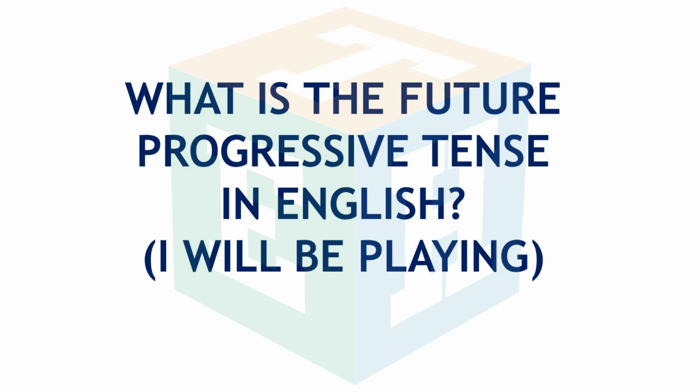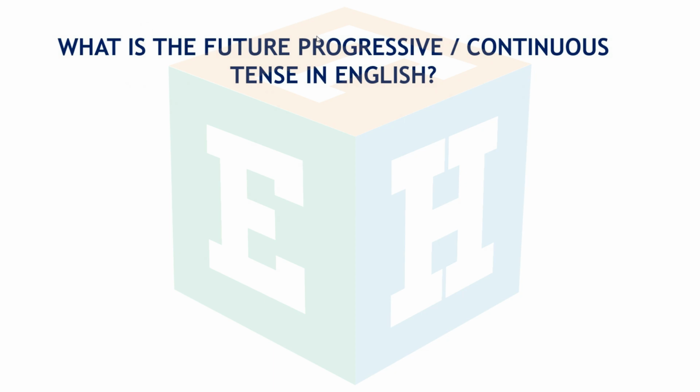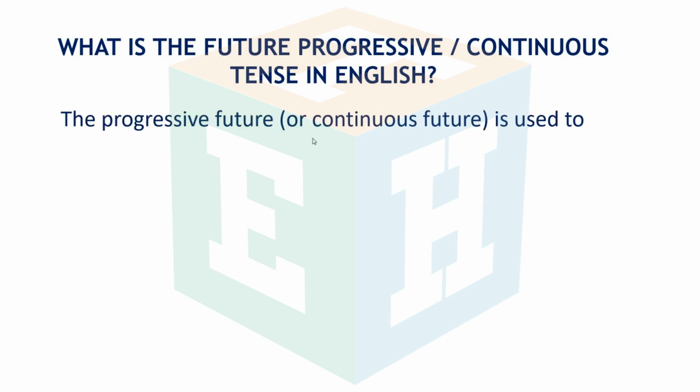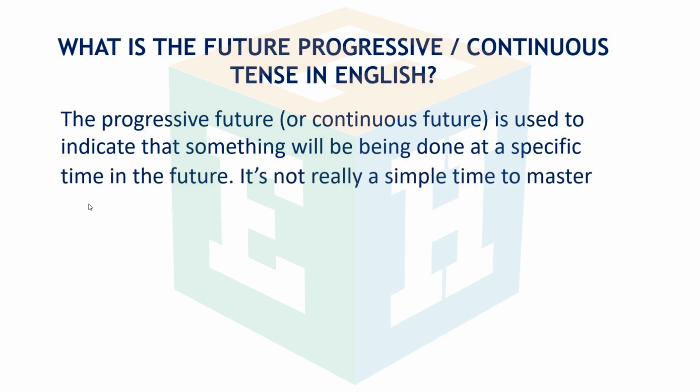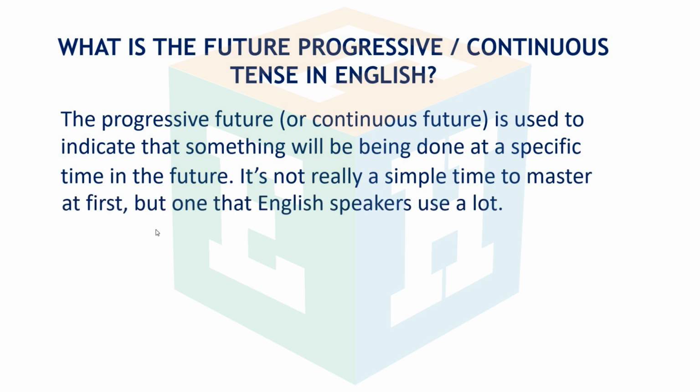And today, let's learn what is the future progressive tense in English. Let's get started. What is the future progressive or future continuous tense in English? The progressive future or continuous future is used to indicate that something will be being done at a specific time in the future. It's not really a simple tense to master at first, but one that English speakers use a lot.